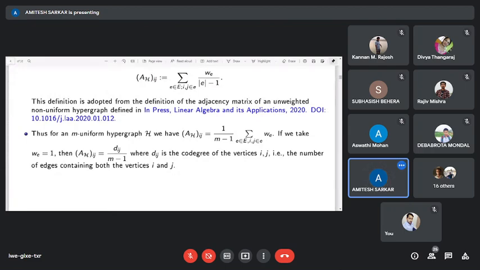In the case of a graph, m equals 2, and in that case A_H(i,j) equals d_ij, that is, the number of edges joining the vertices i and j.